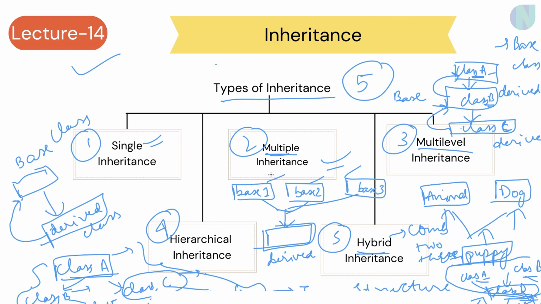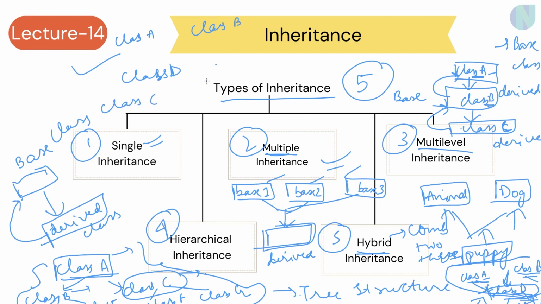So basically, when 2 or 3 kinds of inheritances are taking place, that is called hybrid inheritance. I guess in the video I said that class A and class B are deriving their properties from class C, but sorry, it is class D that is deriving its properties from class A and class B. I didn't see the arrow; the arrow is at class D. So we can see class D is there, there is class A, class B, and here there is class C, and here there is a class E.